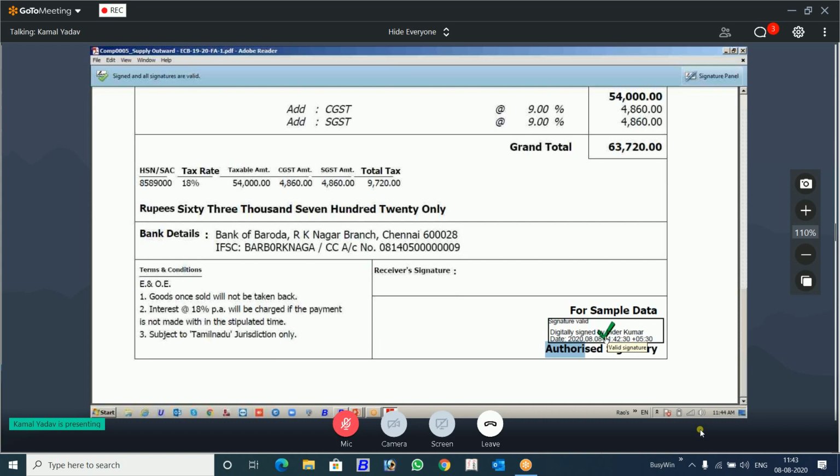If internet was not available, for example, it will be in the form of a question mark, and later on, if you want to do it, you can right click it and there is an option of validate signature. Using that, you can validate your signature later also. But until then, it will be in the form of a question mark. You can also send the signed invoice to the customer, saying this is your invoice, you validate it. After receiving the invoice, your customer will validate it and check whether it is authenticated or not. This is also a practical way to do it. So this is one thing that is digitally signed, the invoice.